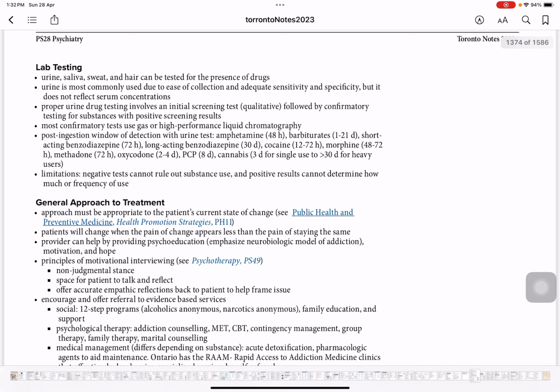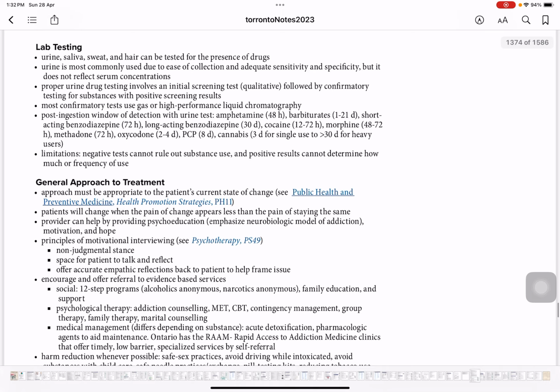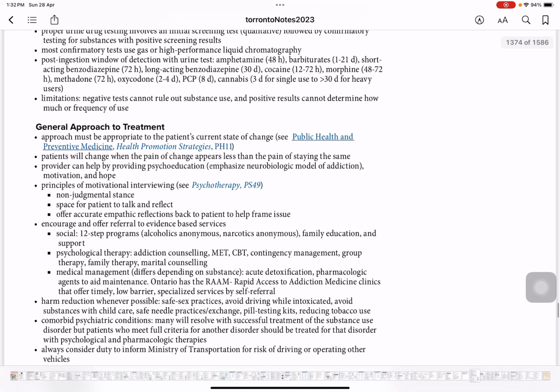Long-acting benzodiazepine also stays in urine for 30 days. So that's how you need to remember: approximately 72 hours, that is 3 days, but for cannabis and long-acting benzodiazepine, it's 30 days. Okay. Limitation: negative tests cannot rule out substance use, and positive tests cannot determine how much or how frequent the use is.